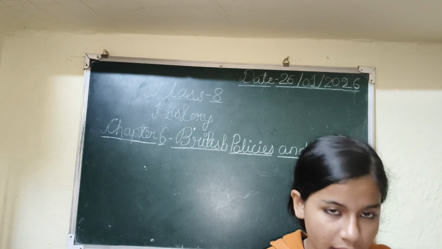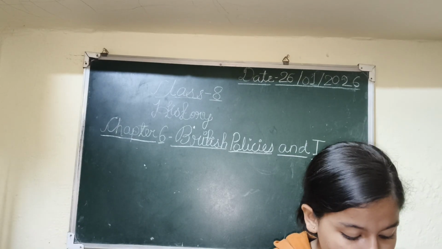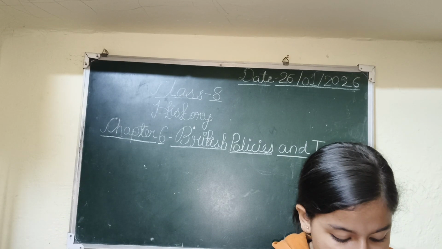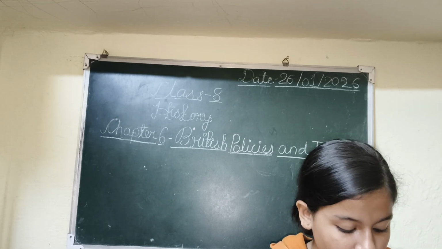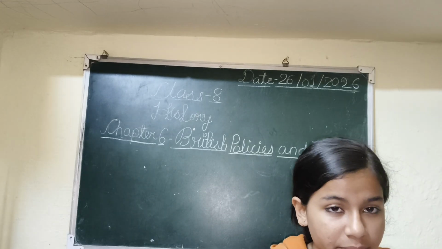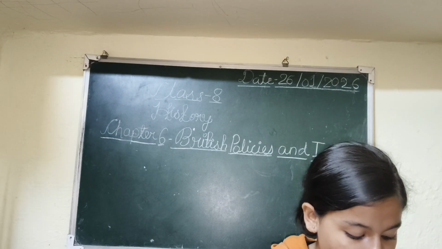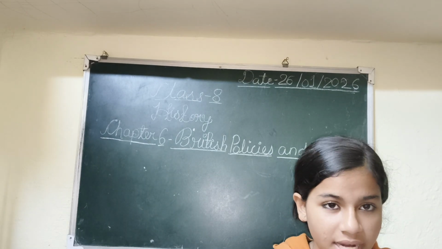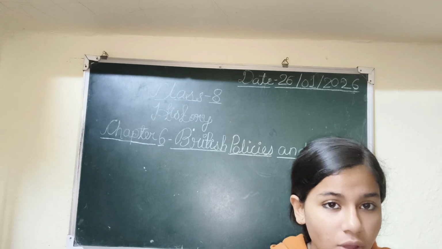Match the columns A and B. Column A, first one: cotton, jute, poppy, sugarcane. The answer is: settlement were directly with cultivators. So these were some of the crops, cotton, jute, poppy and sugarcane, which were present in high amounts in India, and many handicrafts were also made of cotton, jute and sugarcane, as the leftover raw materials were transformed into handicrafts.